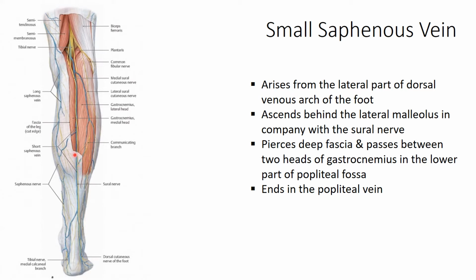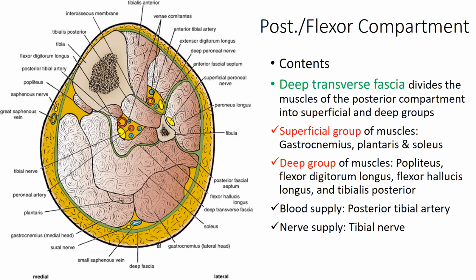In the mid calf region it pierces the deep fascia, the fascia cruris, and passes between the two heads of gastrocnemius, and in the lower part of the popliteal fossa it dips deeper and ends in the popliteal vein. This portion we have already discussed in the chapter on venous drainage.